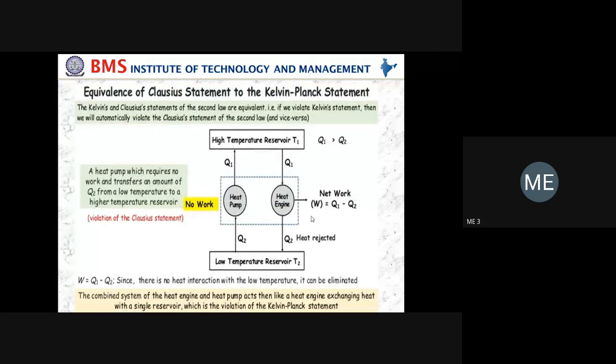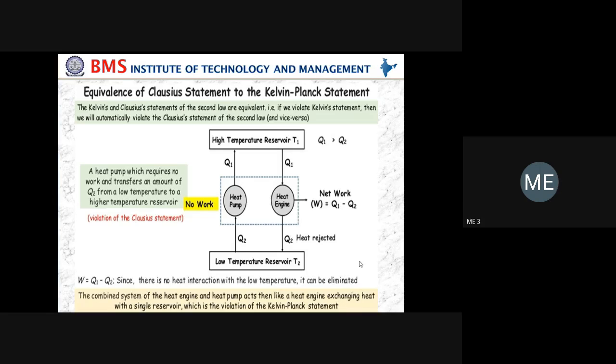So, like that, you have to draw two diagrams. The diagram is most important. You have to show the diagrams and the arrow marks properly. If you make a mistake in the arrow mark, you lose the mark. Mainly the arrow mark, and then the notation is most important. You have to show heat pump, heat engine, Q1 and Q2. If you show the heat pump in a reverse direction, it is wrong. I'm telling you, for the heat pump always take from bottom to top, and for the heat engine always take from top to bottom.